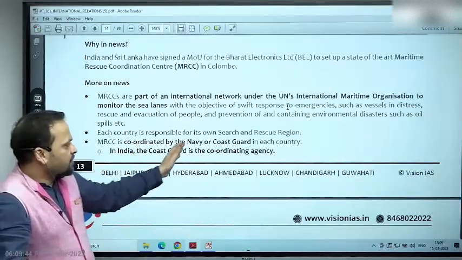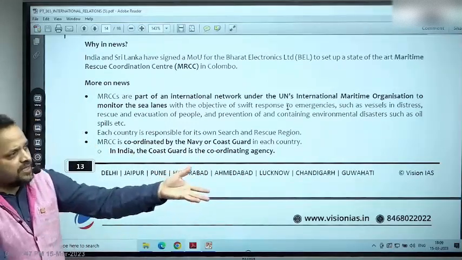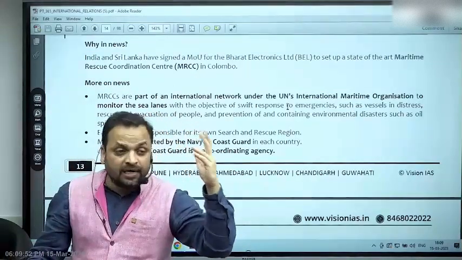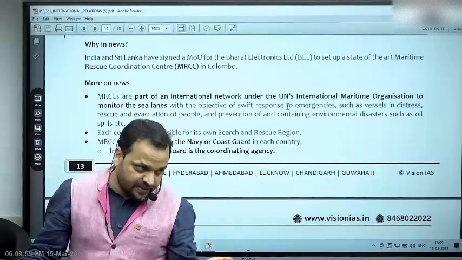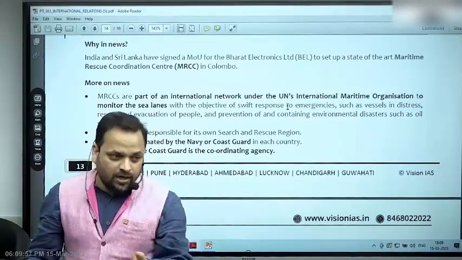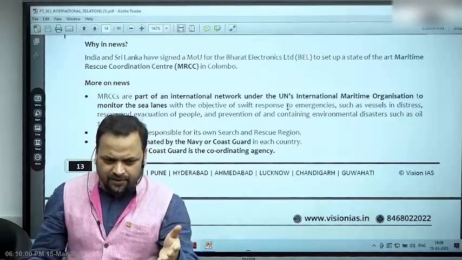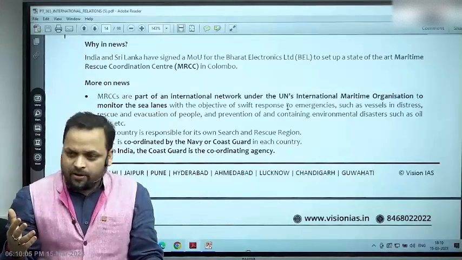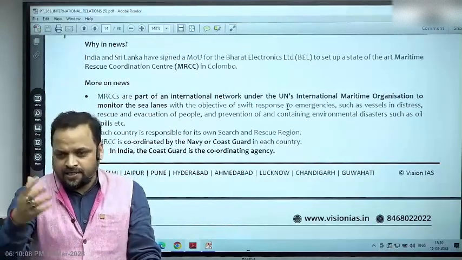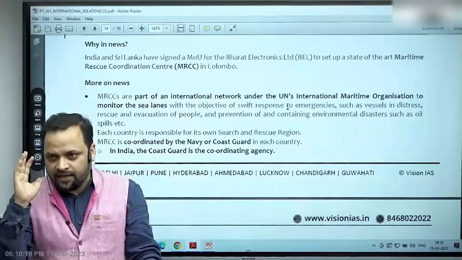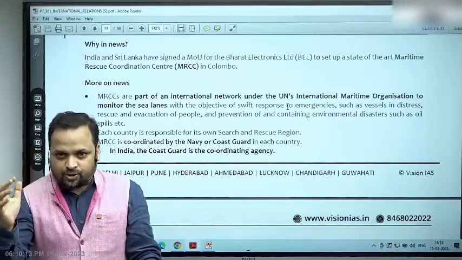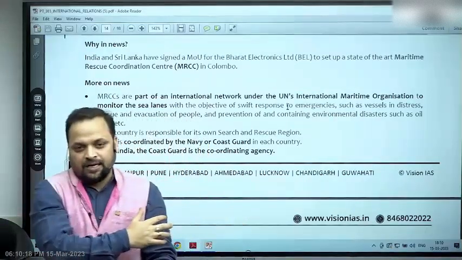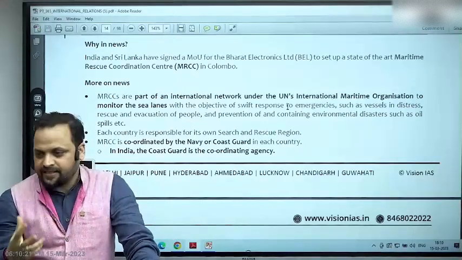Each country is responsible for its own search and rescue in the region. अभी मैं एक डॉक्यूमेंट्री देख रहा था और मुझे याद आया कि कैसे 10 साल बीत जाते हैं. The Malaysian airliner which had disappeared, very interesting case, है ना. आपने भी सुना होगा, MH380 ऐसा कुछ फ्लाइट नंबर था. It just took off, it was going to China and it suddenly disappeared. All right, so there were a lot of theories, projections were made, engineers were called in, and finally it was decided that the aircraft had changed its course, and then it finally went towards Indian Ocean, southern Indian Ocean. And search and rescue operation फिर हुआ, तो किसने search and rescue operation किया?